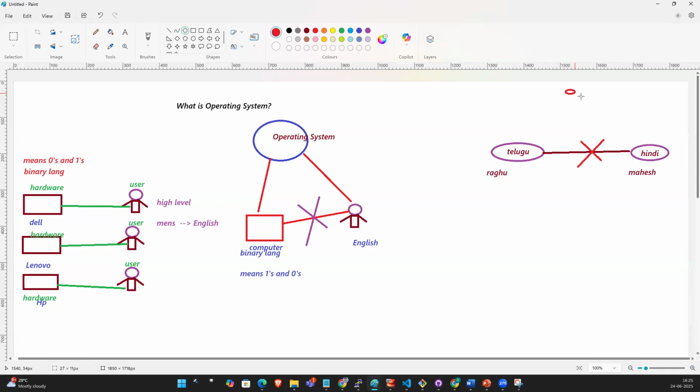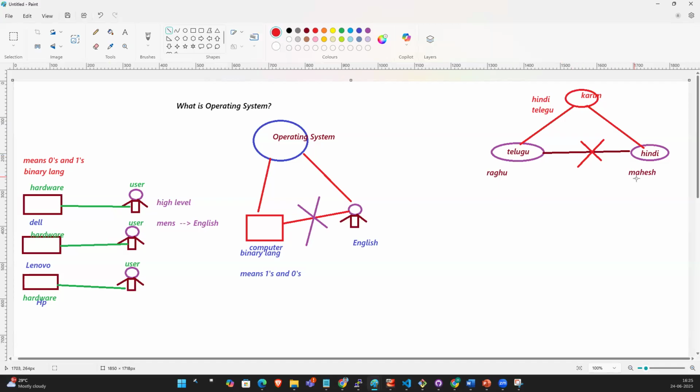They need a mediator. The mediator is Karim. Karim knows both the languages, Hindi and Telugu. So Karim acts as a mediator between Mahesh and Raghu.